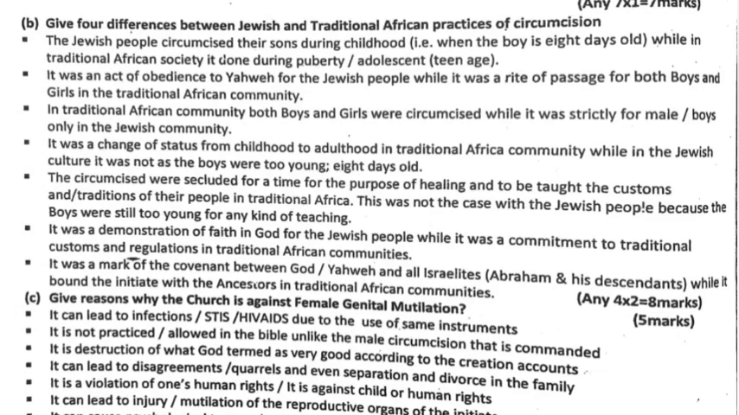It was a change of status from childhood to adulthood in traditional African community, while in Jewish culture it was not, as the boys were too young, that is, they were 8 days old. The circumcised were secluded for a time for the purpose of healing and to be taught the customs and traditions of their people in traditional Africa. This was not the case with the Jewish people because the boys were still too young for any kind of teaching.